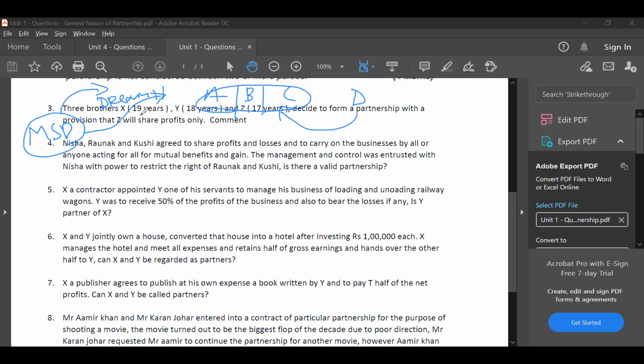Understood, Anu? Or no? Sorry, your voice is breaking, Anu. Will both the parties be liable to the third party? Yes, they will be liable.